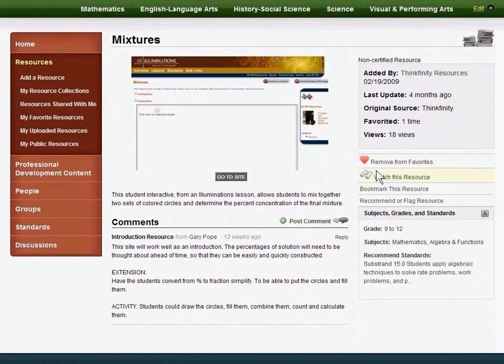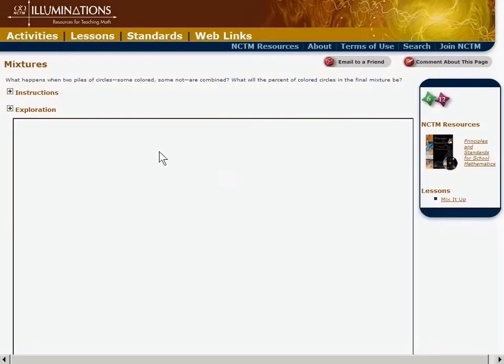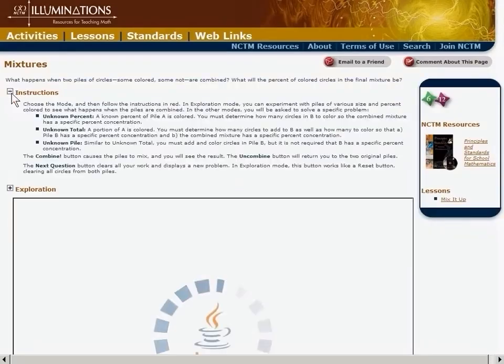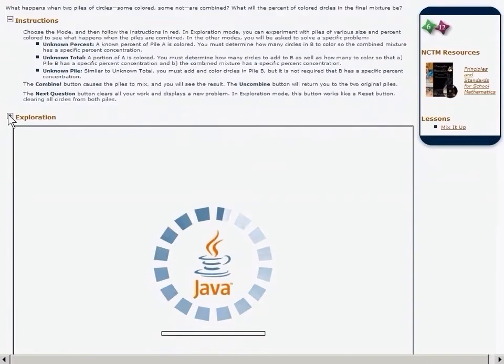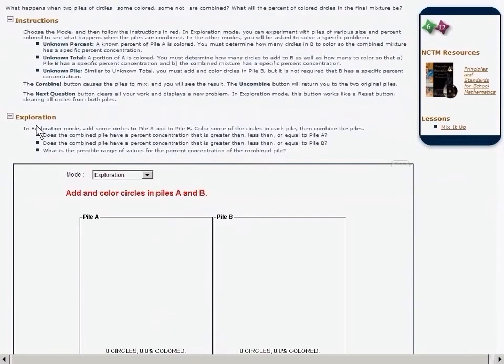Users can also watch or bookmark resources to monitor updates and changes to the resource over time. On the right-hand side, you can also see the grade level, subject area, and standards match for the resource. We'll click through to the resource so you can see how the system is connected with a third-party site. Here we can see the detailed material that make up this resource directly on the creator's website.